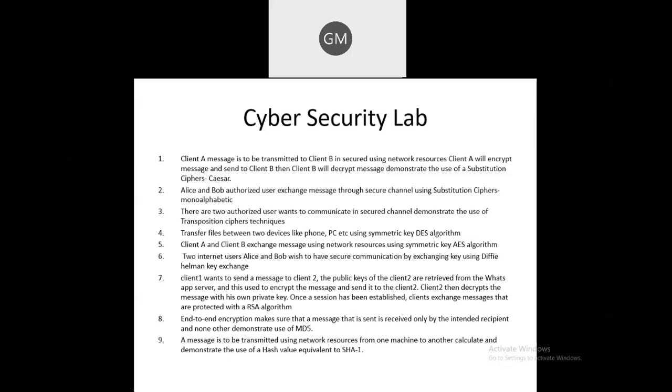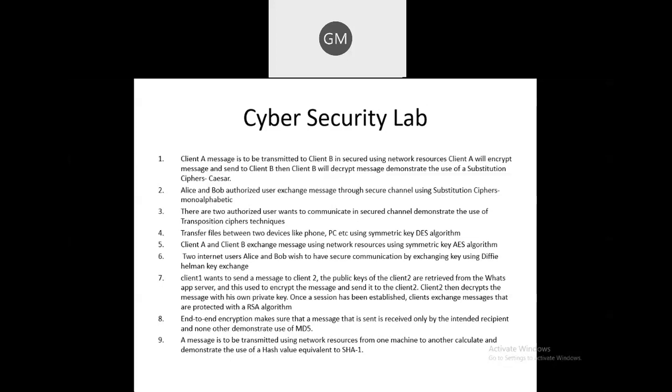So what will client 1 do? By using the public key which is shared between client 1 and 2, it will encrypt the data. Once client 2 receives that data, as client 2 also knows that public key, client 2 will easily decrypt the data so that client 2 can view it. So client 2 will decrypt by using the same public key. First it will decrypt, and then by using its own private key, it will again encrypt that particular data, which is also the concept of the RSA algorithm.